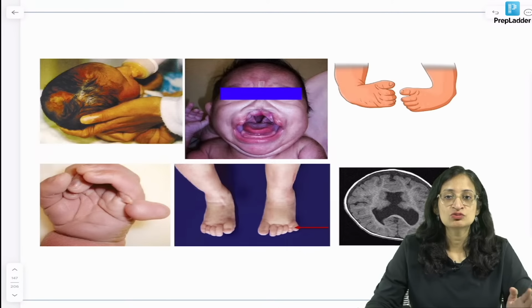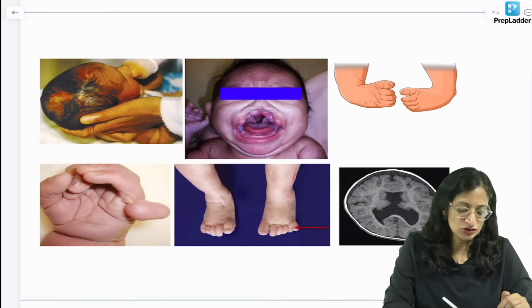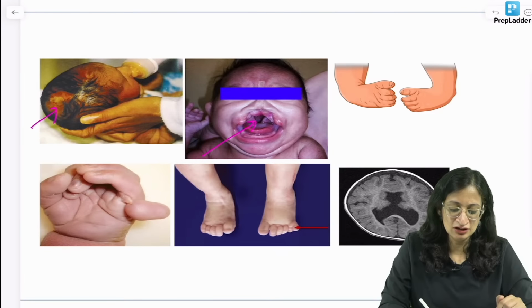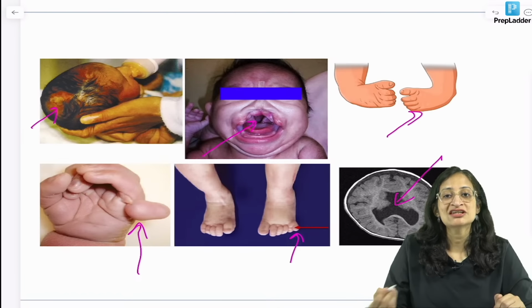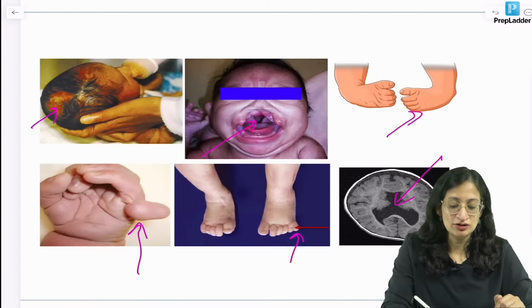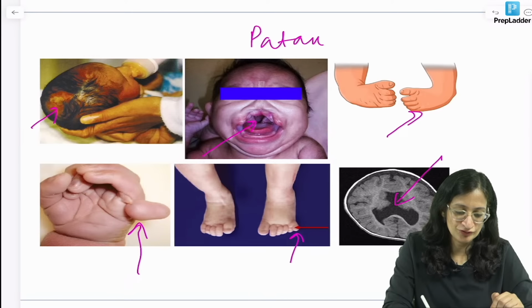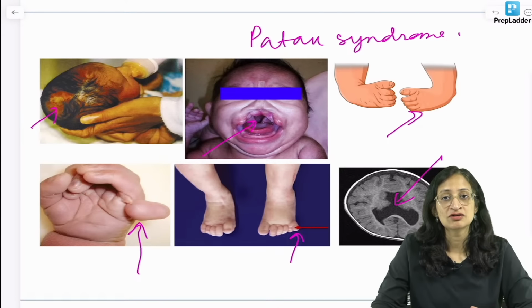Now, what is this clinical feature seen in which scenario? You can see cutis aplasia or scalp defect. You can see a midline cleft palate, and there is holoprosencephaly. There are limb defects, there is polydactyly. Okay, postaxial polydactyly to be more precise. So all these are features of Patau syndrome. Very good, Vishnu. So Patau syndrome or trisomy 13. Okay, it is a very severe condition.